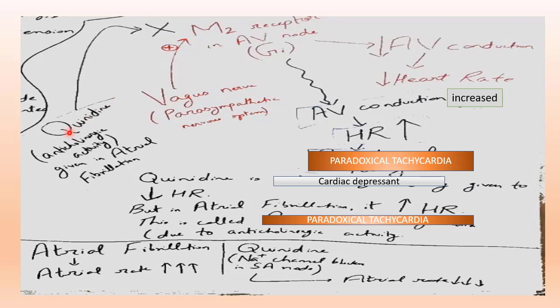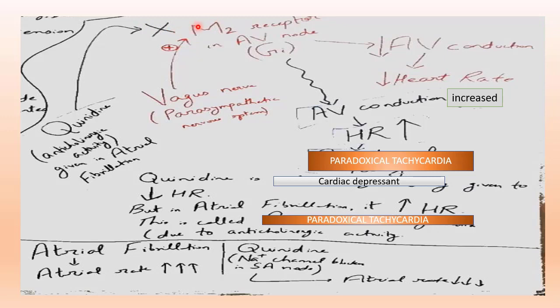Now if we give a drug known as quinidine, which has anticholinergic property, in a patient of atrial fibrillation, it will block the M2 receptor in the AV node.